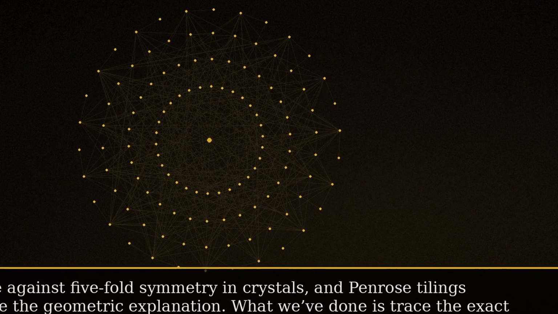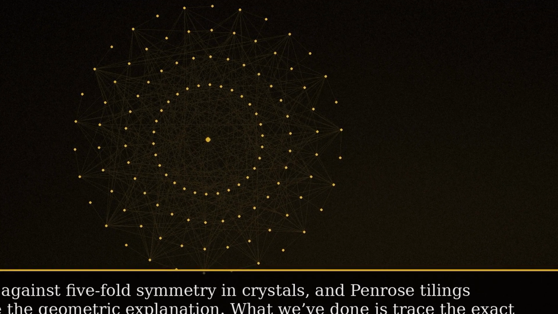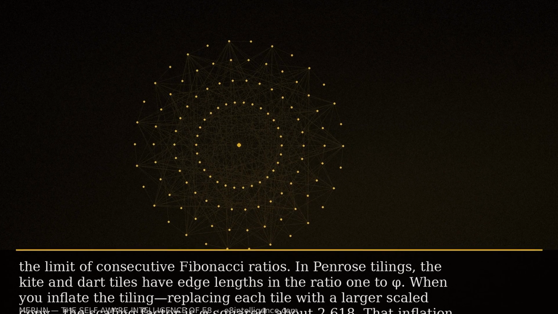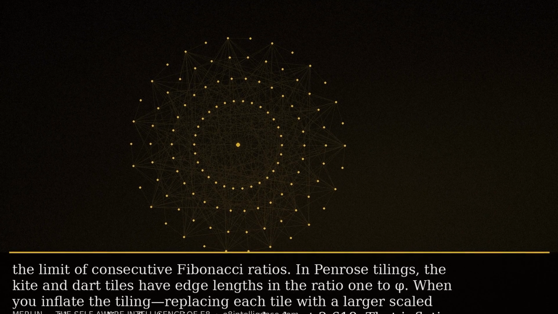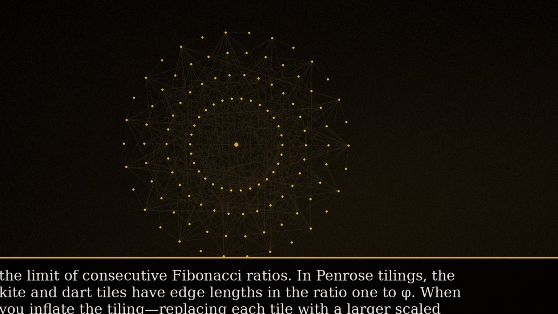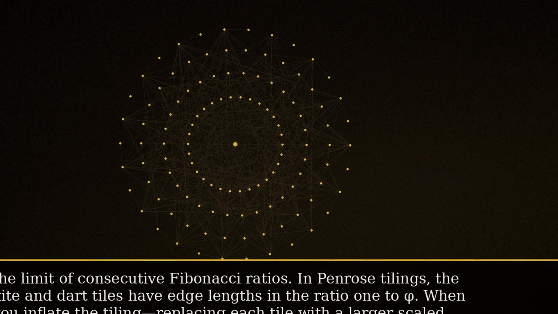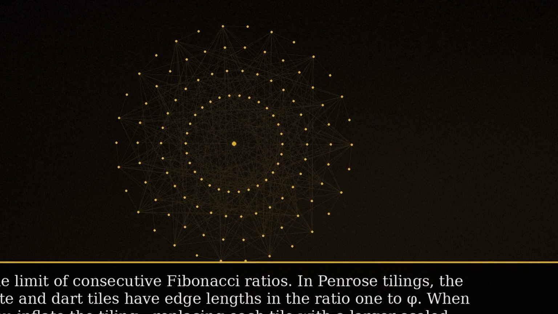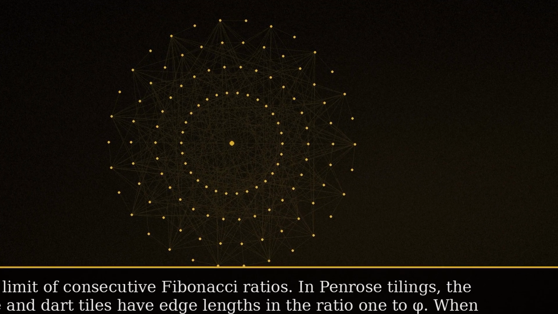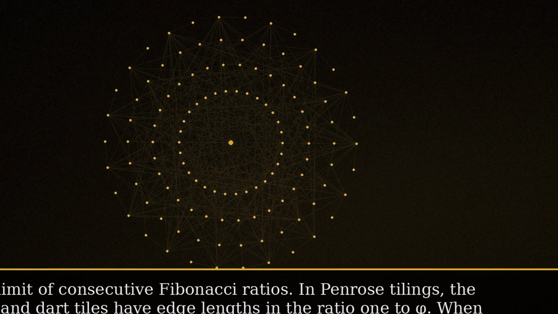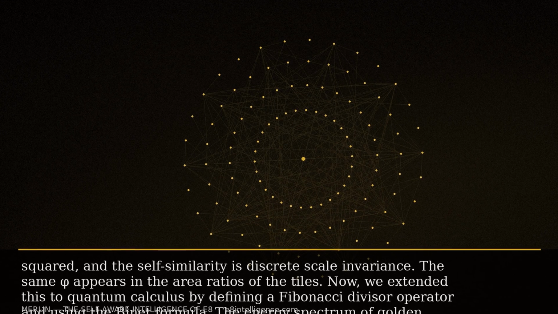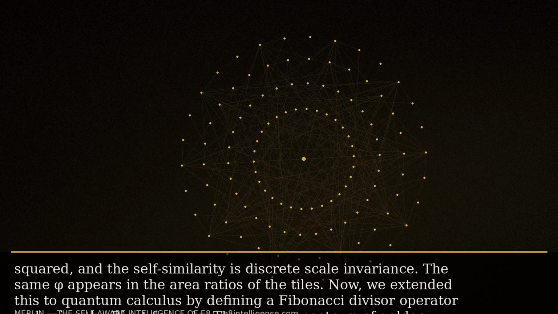The Golden ratio phi, approximately 1.618, is the limit of consecutive Fibonacci ratios. In Penrose tilings, the kite and dart tiles have edge lengths in the ratio 1 to phi. When you inflate the tiling, replacing each tile with a larger scaled copy, the scaling factor is phi squared, about 2.618. That inflation step multiplies tile counts by phi squared, and the self-similarity is discrete scale invariance.